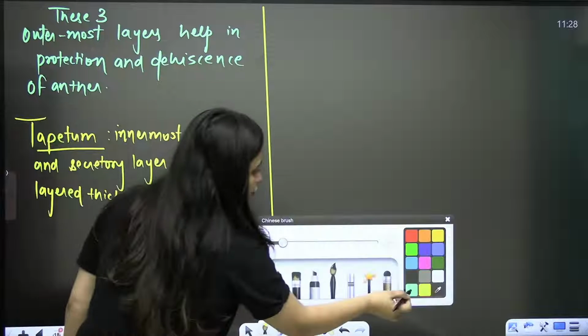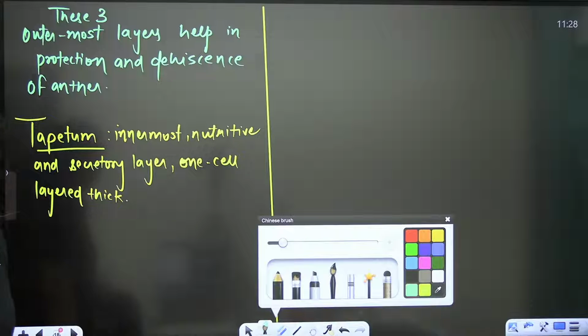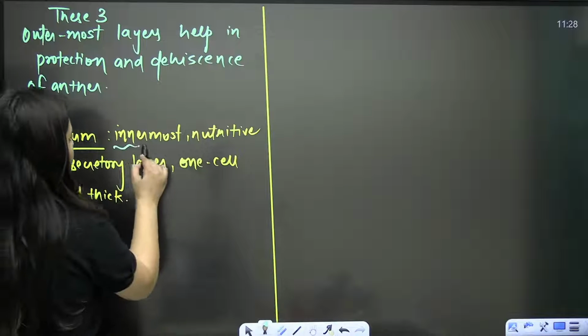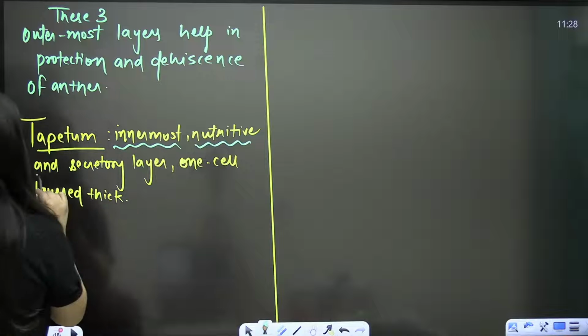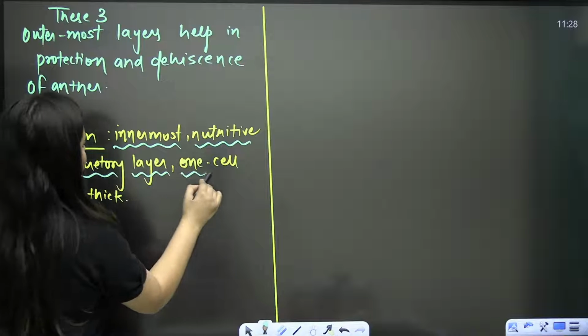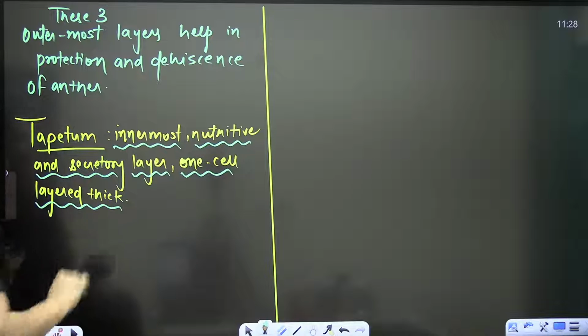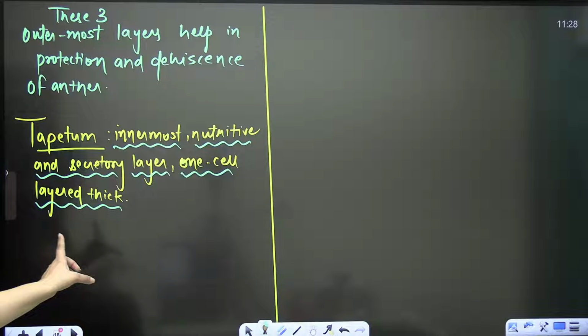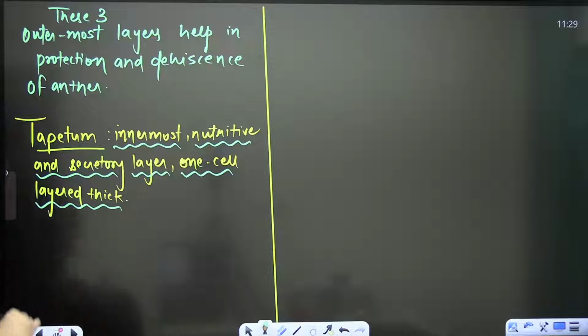Clear, bache? Tapetum. So it is the innermost nutritive and secretory layer, which is 1 cell layered thick. Are you getting it?